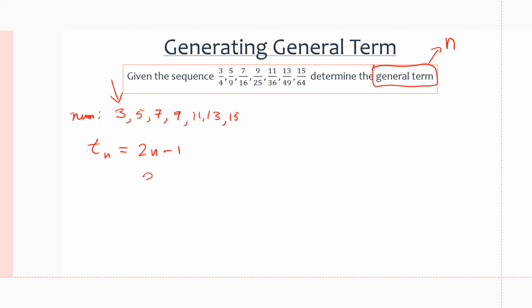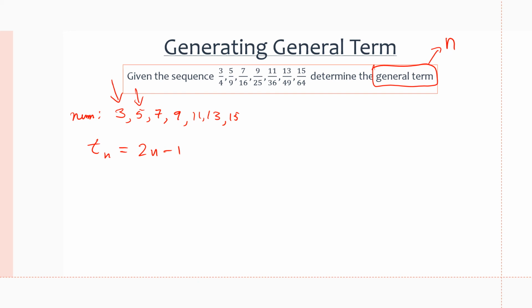And we could have done 3 times n, but if we continue until the next term, which is at n of 2, if we multiply 3 times 2, we'll get 6. So that will not particularly work. And again, if you don't get the general term right away and you start off with something like t of n equals 3n, which doesn't work, you test it out, and if it doesn't work, you try a different general term. There's a lot of trial and error with these unpredictable patterns because they're so unpredictable.